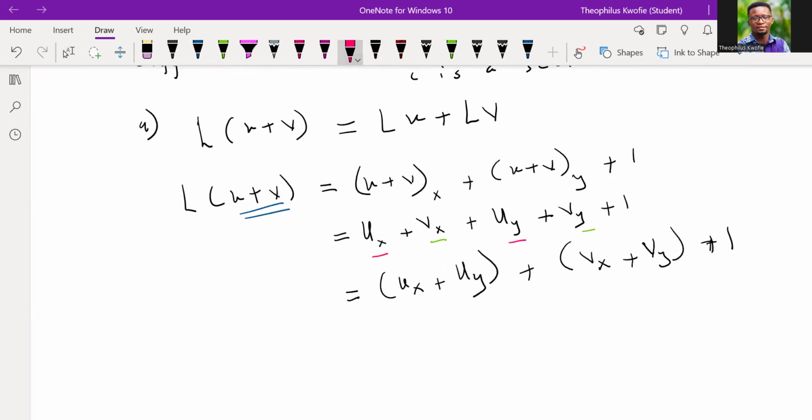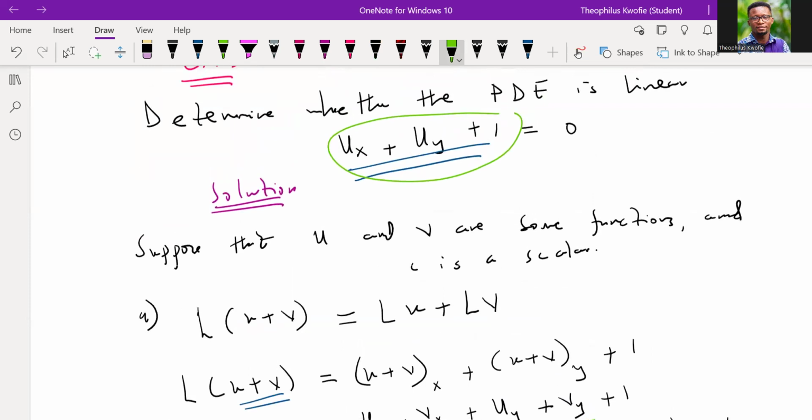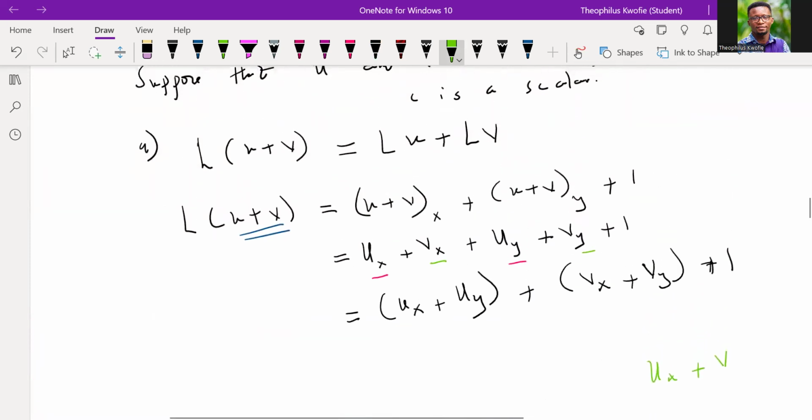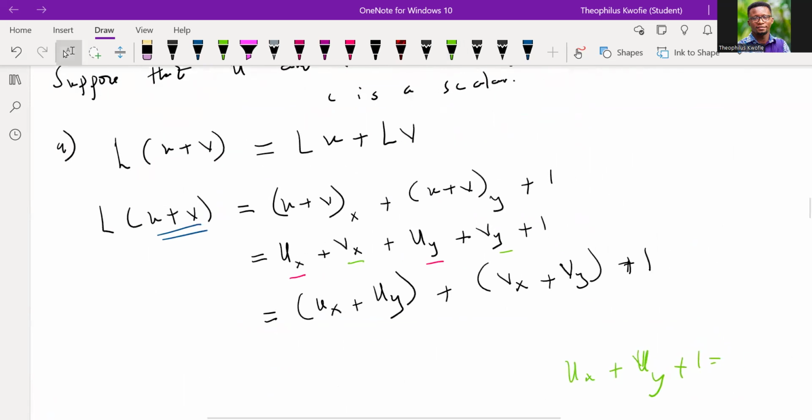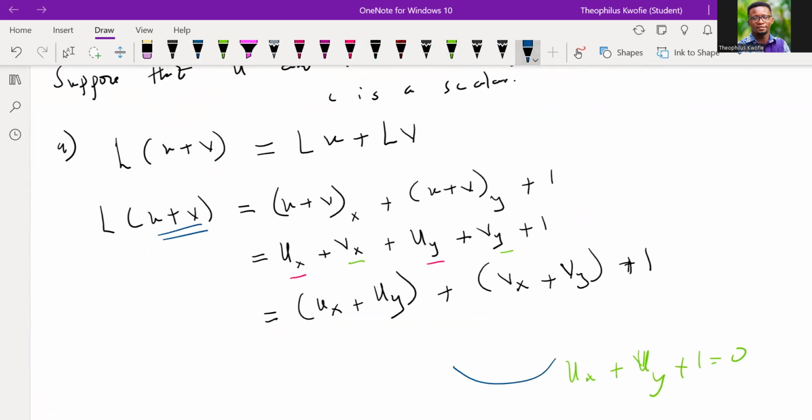Now, let's look at something here. Our main problem was the partial of u with respect to x plus the partial of u with respect to y plus 1 equal to 0, right? But can we really point out that such an equation would satisfy this?